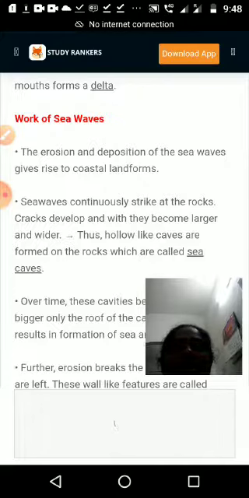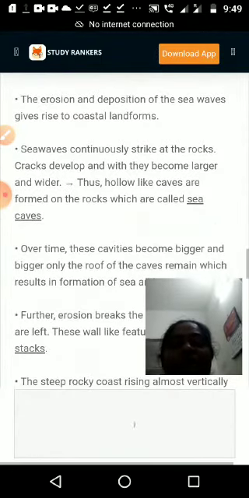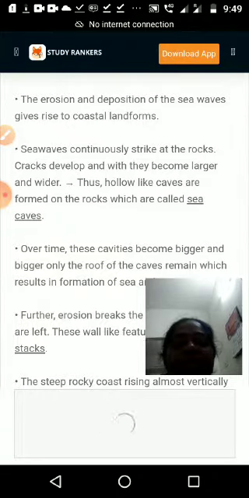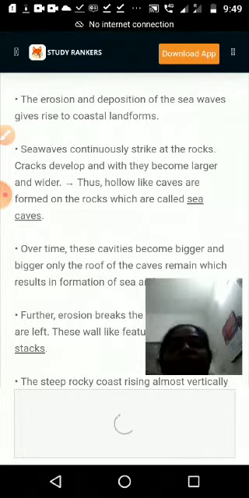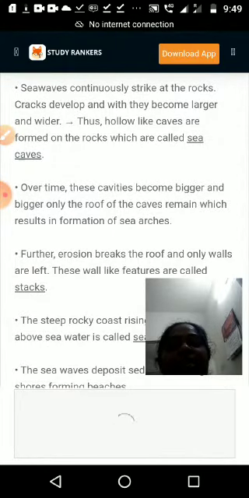The erosion and deposition of the sea waves gives rise to coastal forms. When sea waves continuously strike a rock, cracks develop, and then they become larger and wider. Thus hollow, cave-like forms are created on the rock, which are called sea caves. How are sea caves forming? Because of the continuous waves touching the rock, slowly we can see a cave-like form in the sea rock, known as a sea cave. If the sea caves become larger and larger, at the end both sides of the water meet together, and then we call it a sea arch.